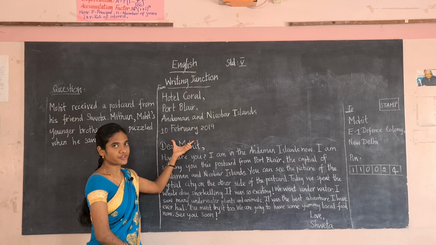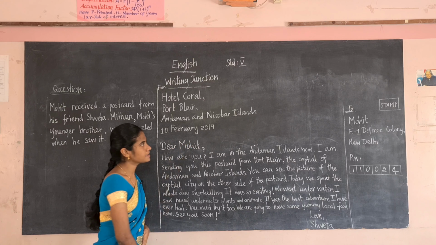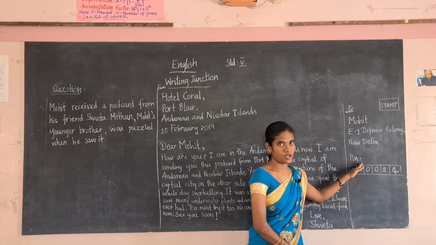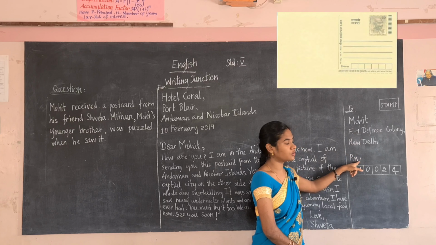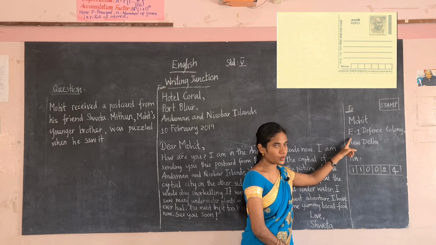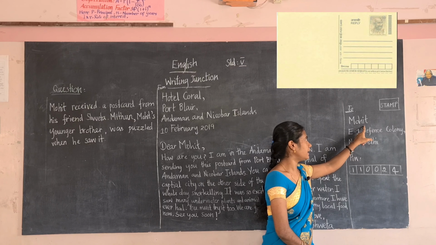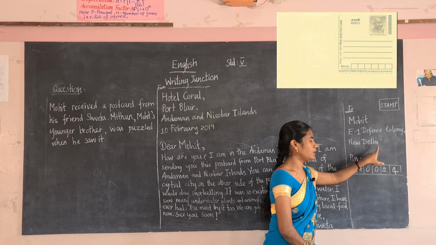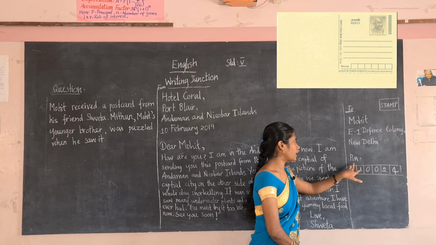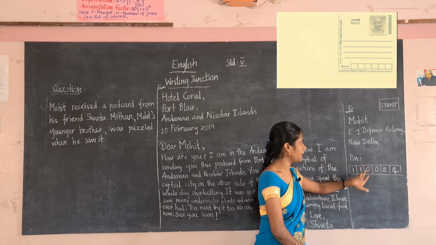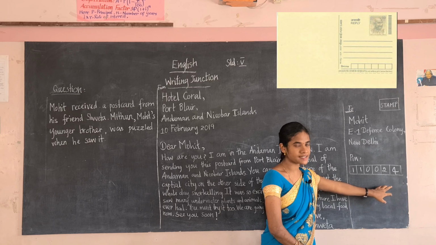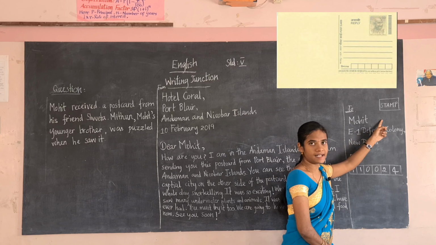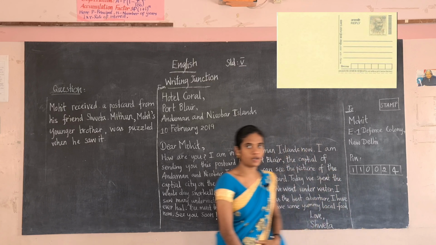Here you have to write a from address, that is your address. And here you have to write a to address, to whom you are sending the letter. To whom is Sweta sending? To Mohit, so you have to write the name. Next their address, E1 Defense Colony, New Delhi. At last you have to write the pin code. A pin code consists of 6 boxes, so you have to fill it correctly. Then here you have to paste the stamp. So this is the format of the postcard.